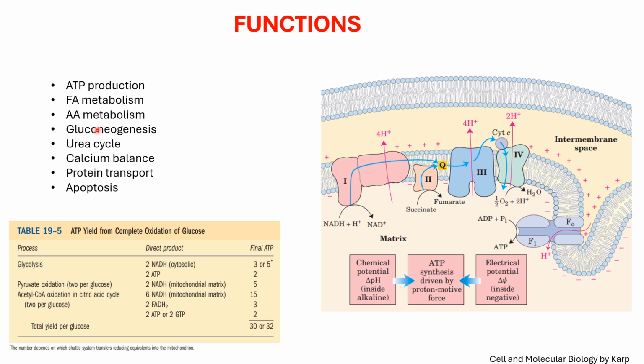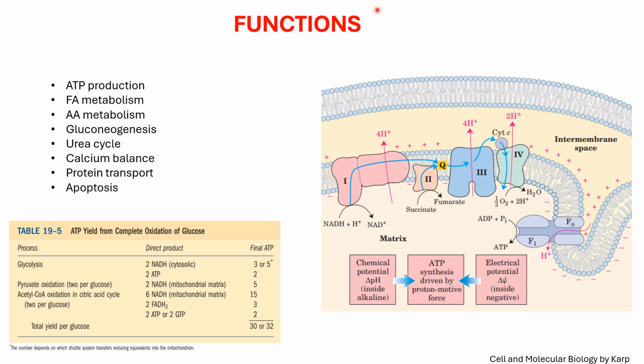Okay, besides these functions, let us discuss the main function of mitochondria, which is ATP production. First of all, glucose enters the cell. In the cytoplasm, glucose is broken down into pyruvate, and this process is called glycolysis.